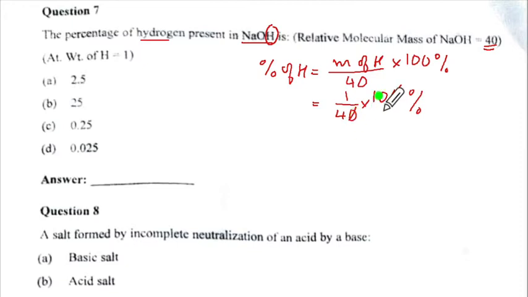Cancel the zeros. So you will have 2.5%, and that is our answer. So our answer is this, which is the correct option.